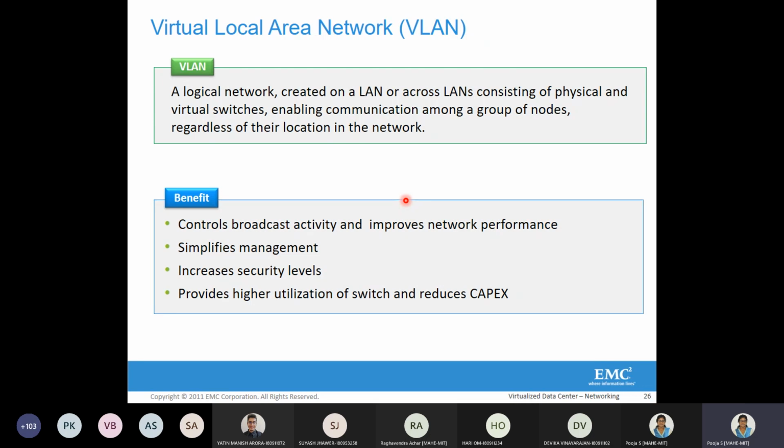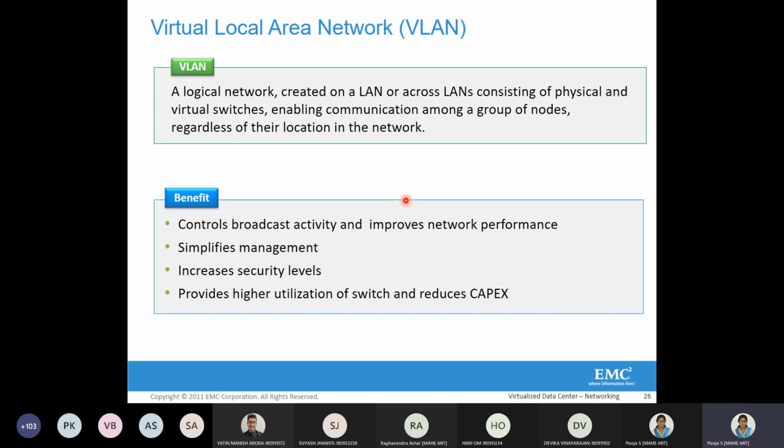Whatever communication is happening inside the IT department and inside the CSC department should not overlap or leak. So what we have done here is take a single physical LAN and segregate it, giving it to two departments, where interdepartment communication can happen efficiently and isolation is also there. That is nothing but a virtual local area network.